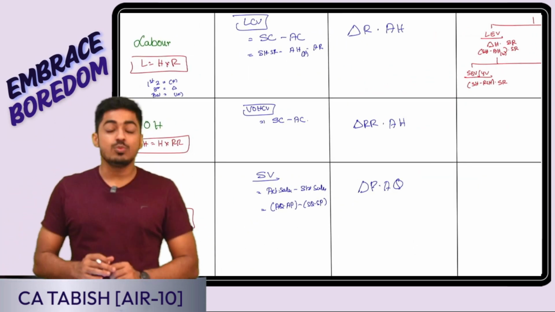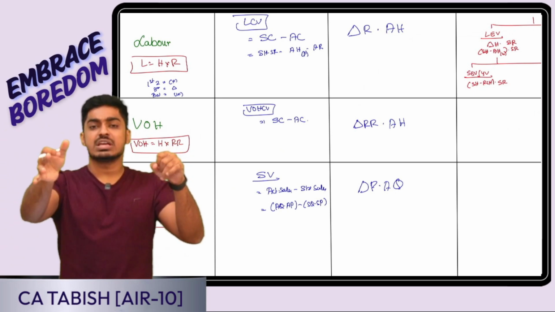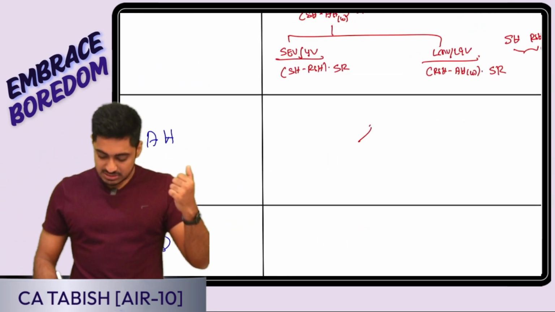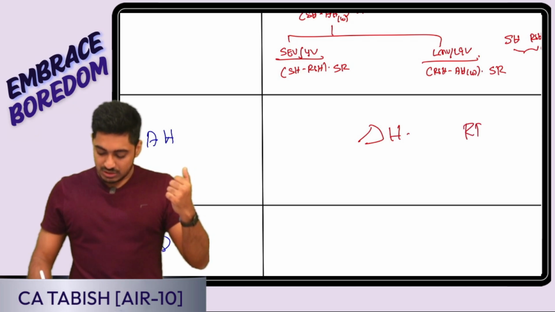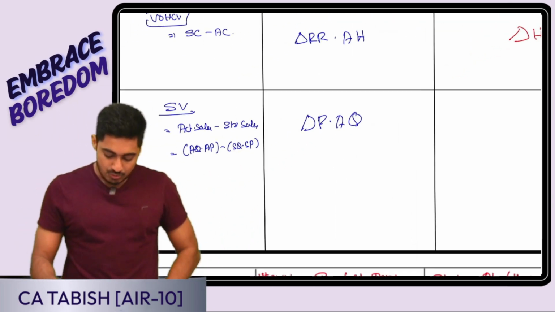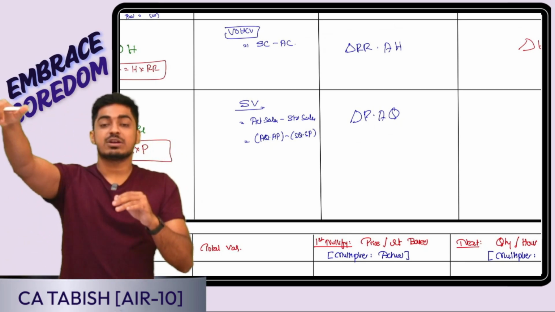Next, let us go ahead to variable overhead. Overall change we have seen. In that we have nullified the impact of recovery rate. Now we have to nullify the impact of hours. So it is going to be difference in hours, convert into value into recovery rate per hour. Which recovery rate? Standard recovery rate. Perfect. Now coming to sales variance. Overall change I have seen. In that I have nullified the impact of change in price.